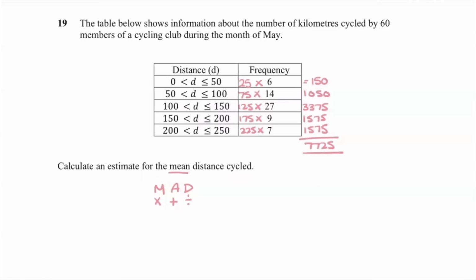But I'm also going to add the frequency. I want to know how many are there. Remember, mean is add them all up and divide by how many are there. I am also told that information here in the question. My last step is to divide. Don't round, don't do anything with the question unless you are told to. That is my final answer.